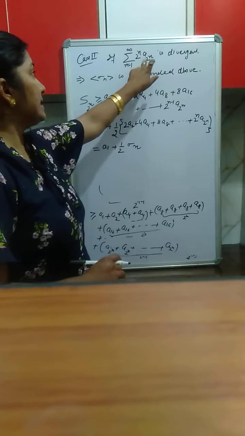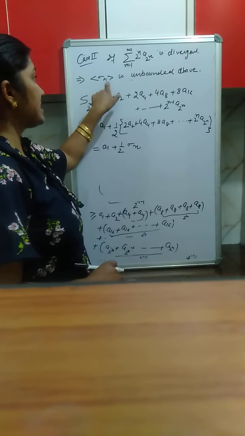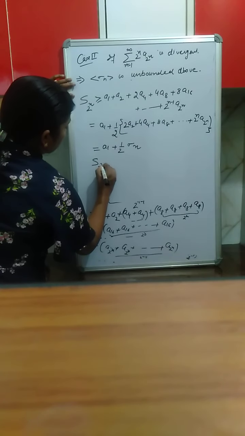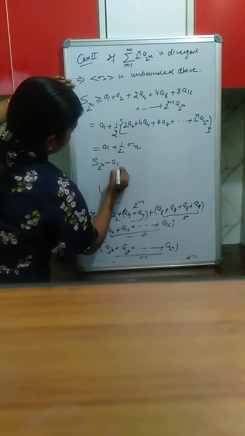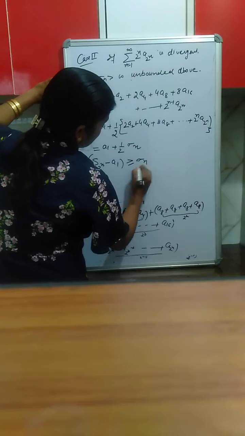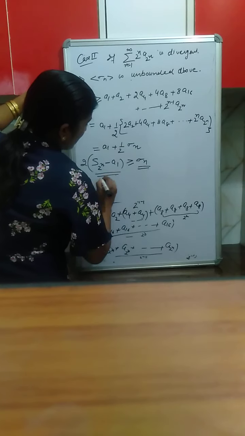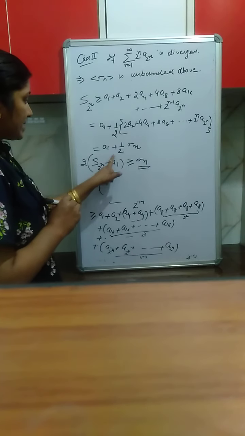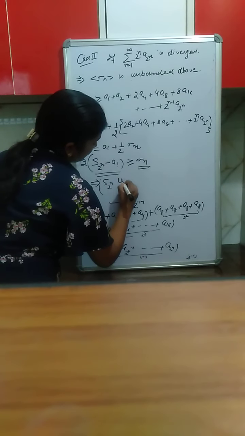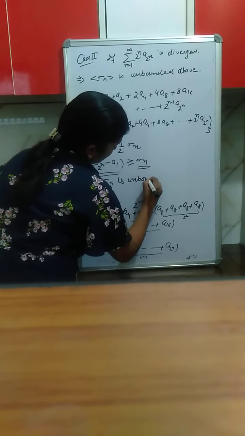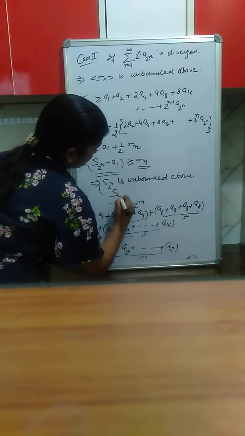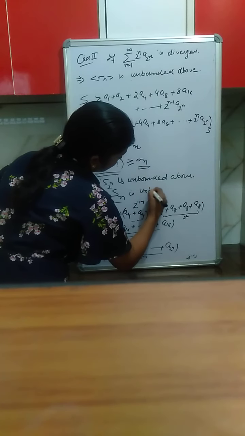And you know this series is divergent, means this is unbounded above. And you know if the series on the lower side is unbounded above, that means this is also unbounded above. But these are all constants, so it implies S of 2n is unbounded above as n approaches infinity, so S of n is also unbounded above.